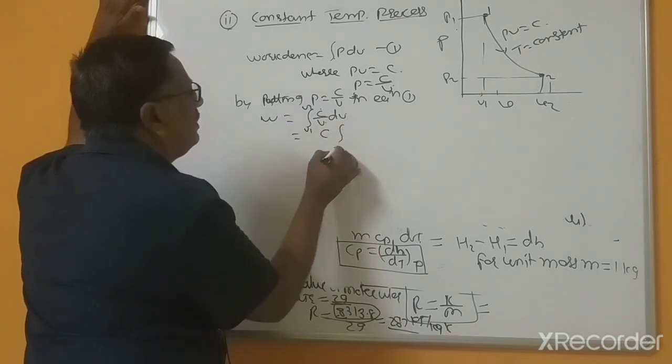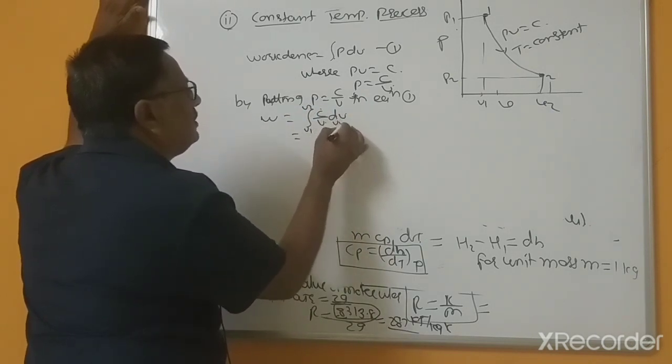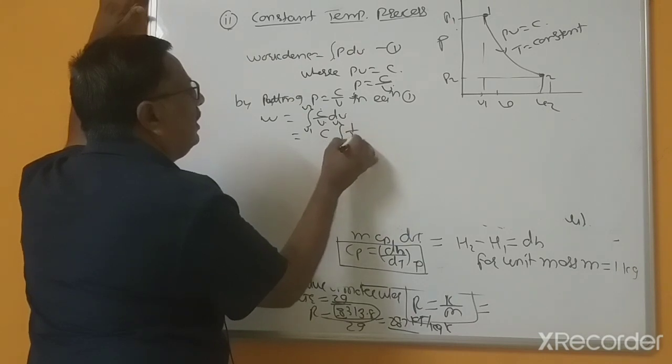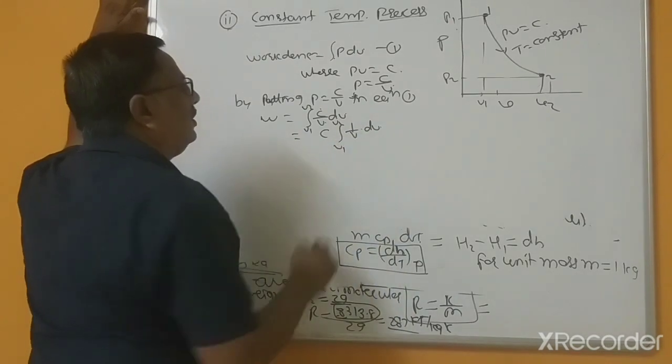Now take the constant out: this is C times the integral of (1/V) dV.